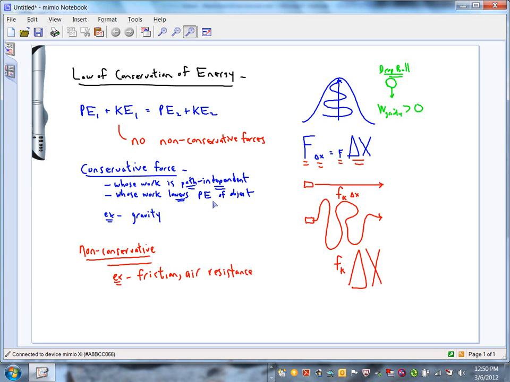But as gravity does that work, what's happening to the potential energy of the ball? As it falls down, it gets lower and lower and lower. Its potential energy is getting less, getting smaller. Whenever a conservative force does work on something, it always lowers its potential energy. That's a way of telling that it's a conservative force.